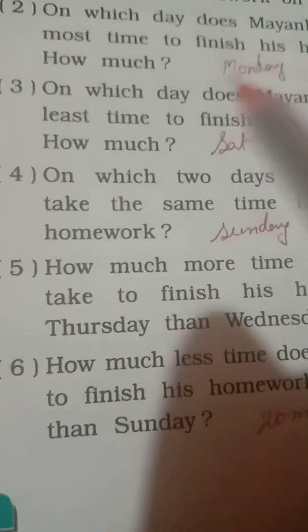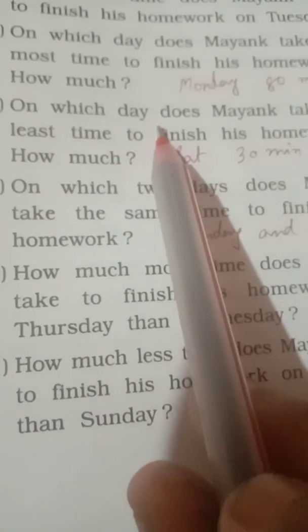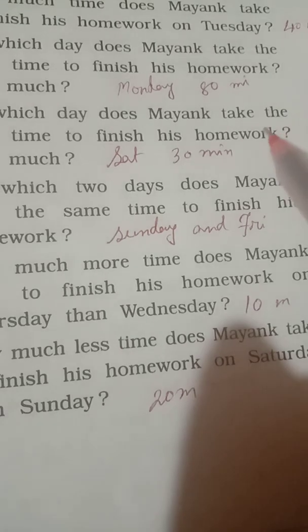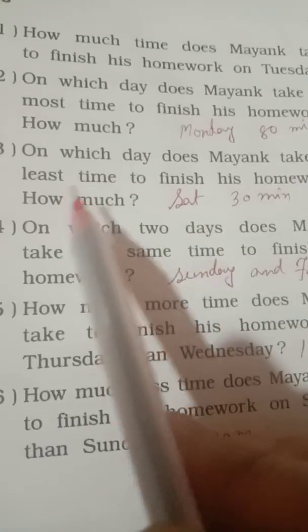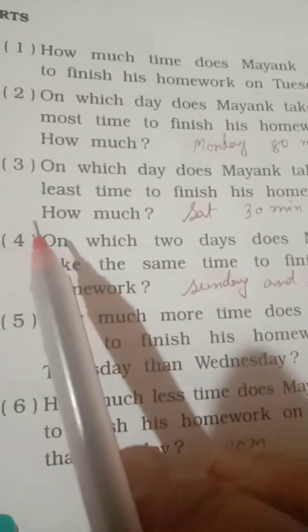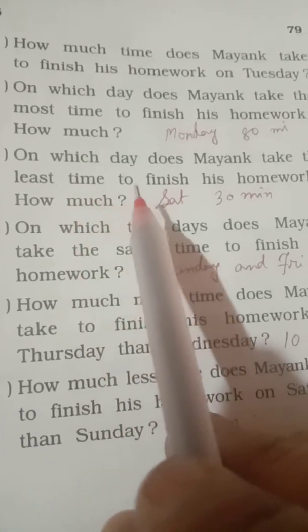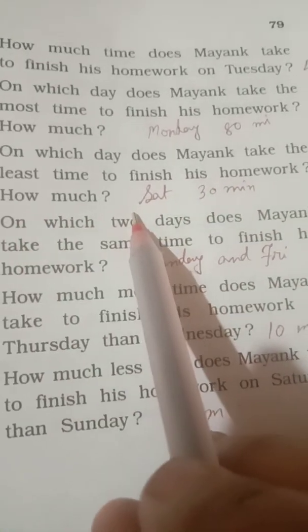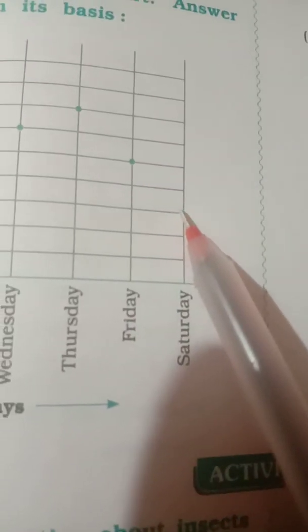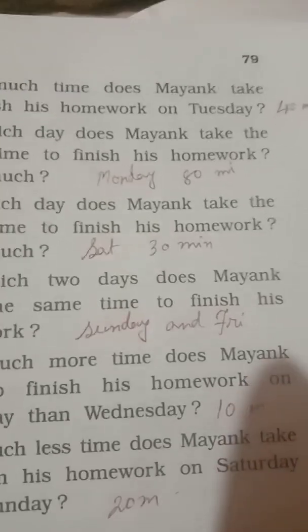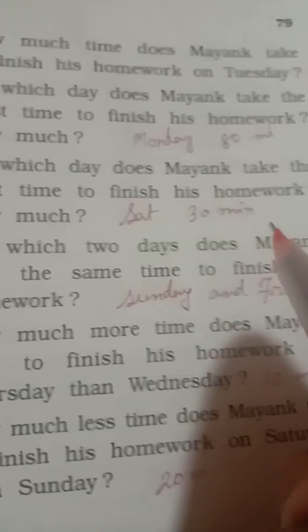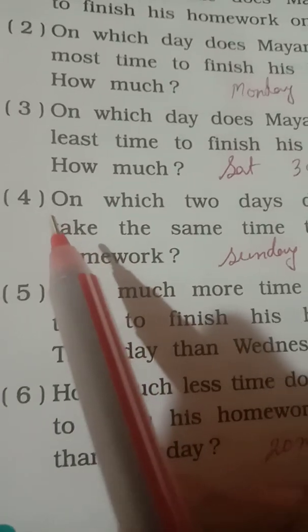Question number 3. On which day does Mayank take the least time to finish his homework? How much? See here, it is Saturday, that is 30 minutes. So write over here Saturday 30 minutes. Number 4.